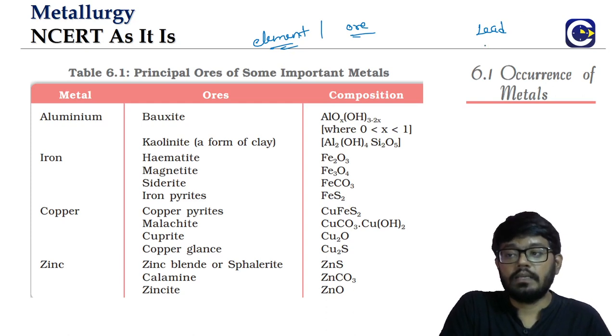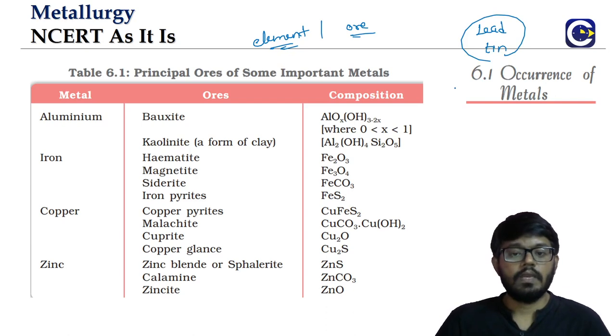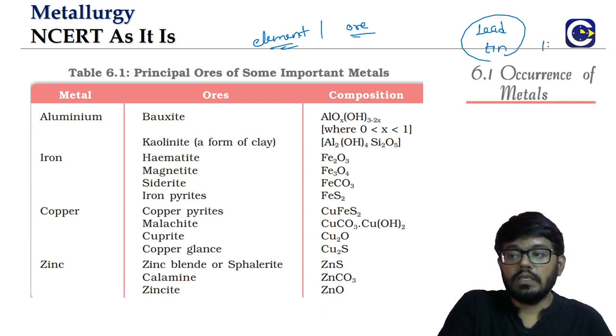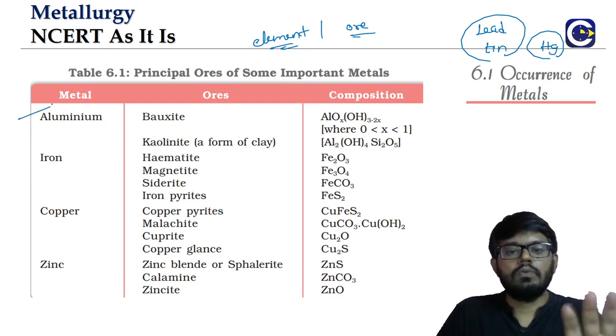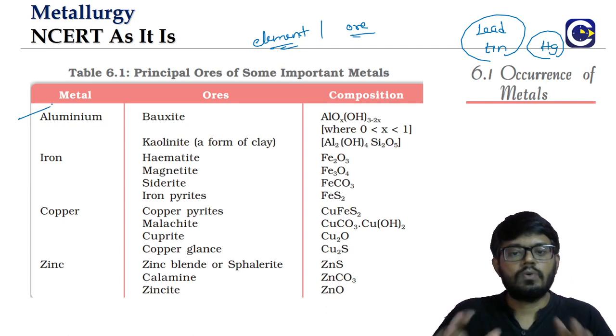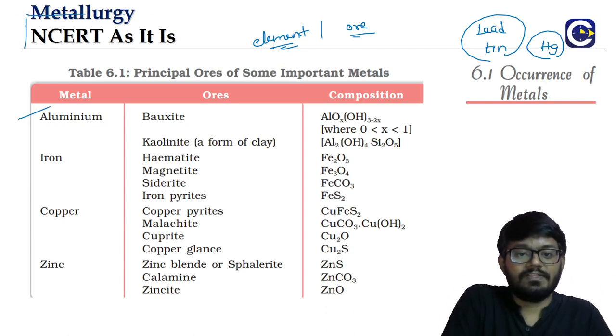Maybe we can look at tin, the other common ones, and mercury. So we'll try to cover only the ones that are given in the NCERT, because we don't want to drag too much beyond NCERT. Then the title of the video itself has to be changed.